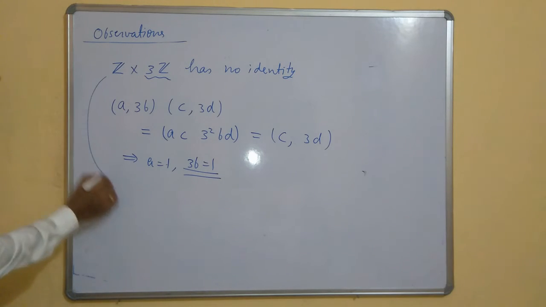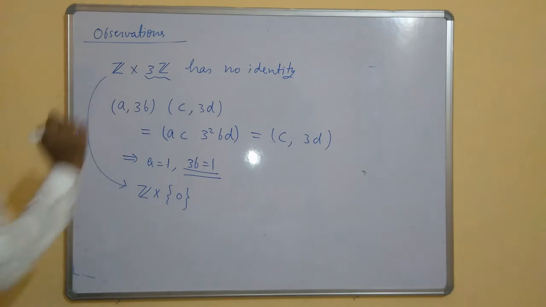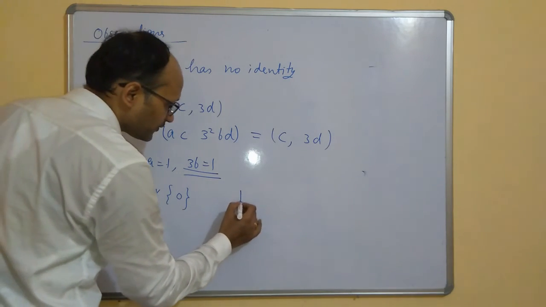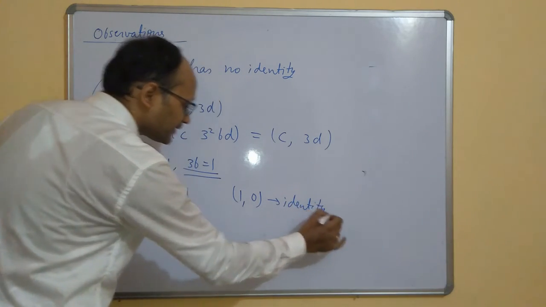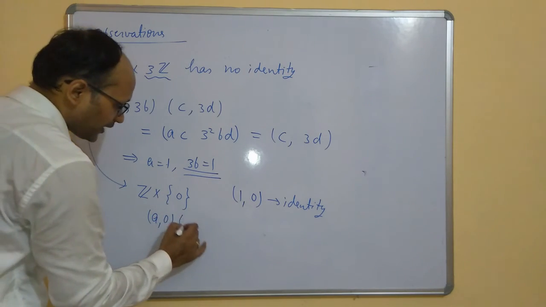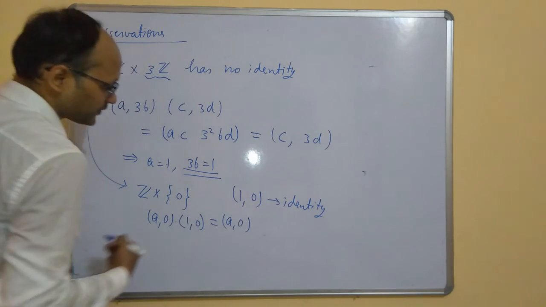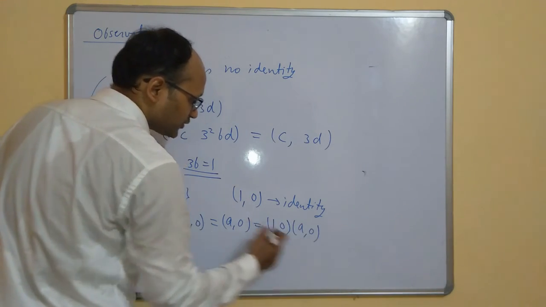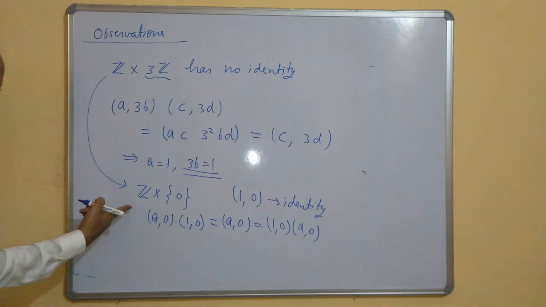So it is a direct product of two rings and this ring has no identity. But this ring has a subring. We have seen this is a subring where 0 is the zero element of this ring. This subring has the element (1, 0), which is the identity element. Why? Because any element of this subring will look like (a, 0), and if you multiply it by (1, 0), by the definition of multiplication you will get (a, 0) from both sides. So this is the identity element. So it may happen that the ring does not have any identity element, but the subring has an identity element.